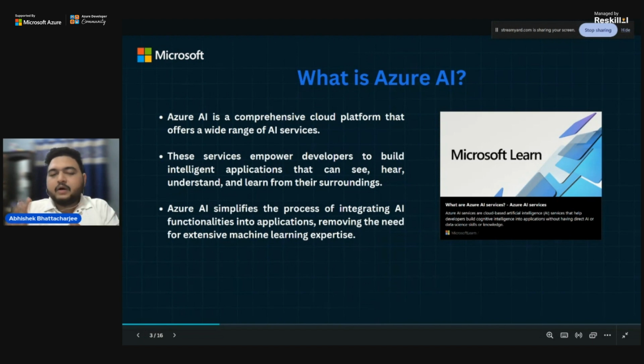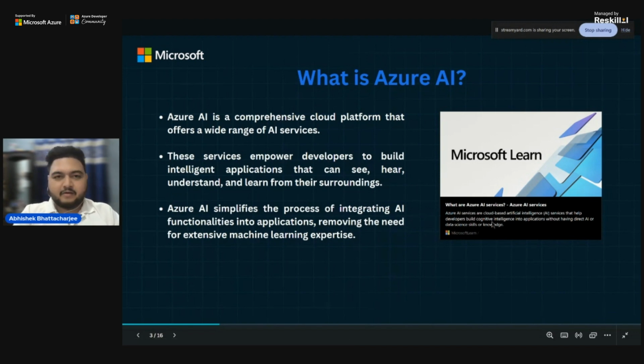So you don't need to have prior knowledge of any of the services you are using, because apart from the services they are providing, they have wonderful documentation for each of the services. If anywhere you get stuck, suppose we will be using cognitive services in this session, if in any case we get stuck with any of the services, we can just type the service and write documentation. It will provide you very good, organized documentation which you can go and leverage and use in your application. So these are the Azure services.